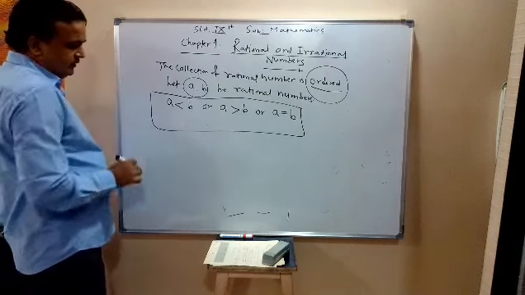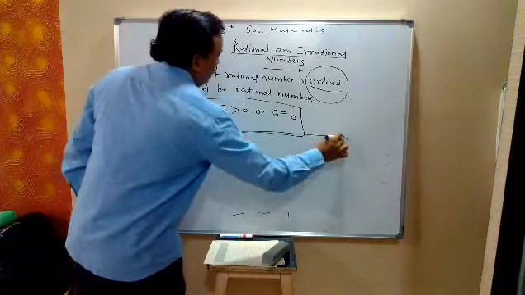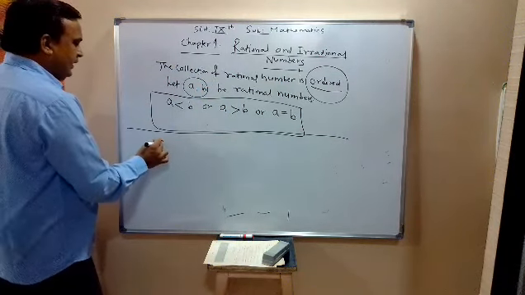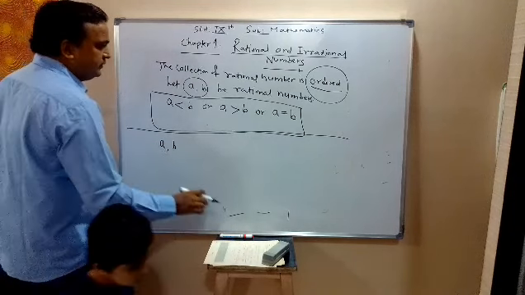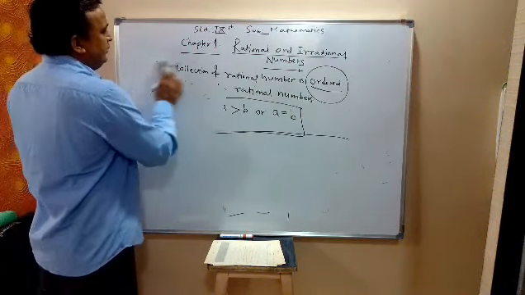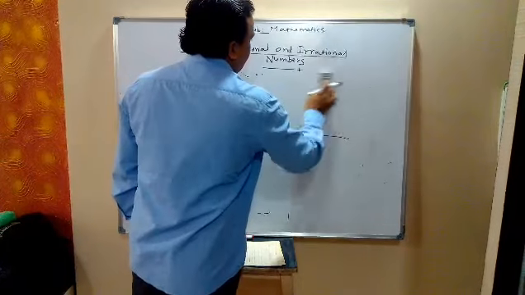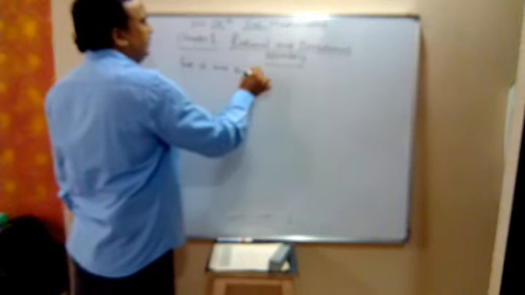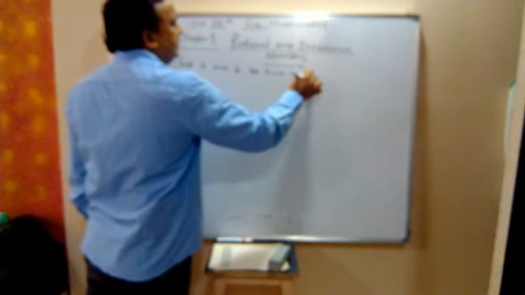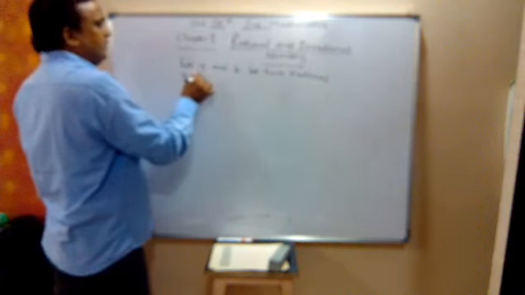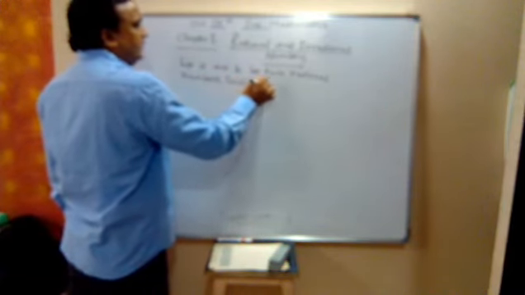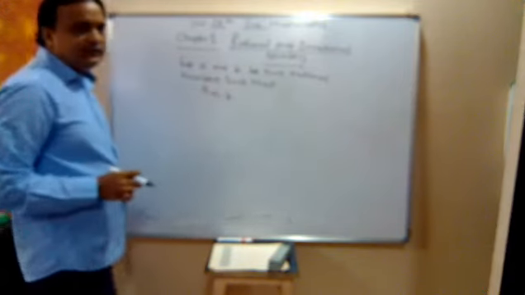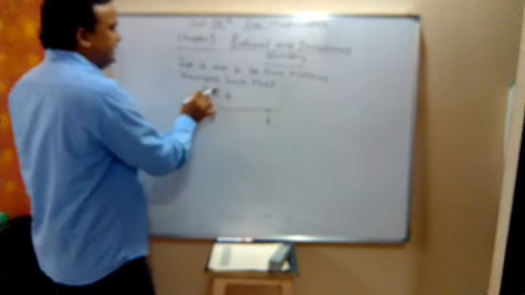Let A and B be two rational numbers such that A is less than B. So now we have the rational numbers A and B. The condition is A is less than B.